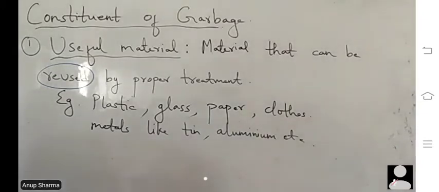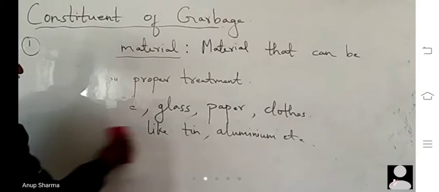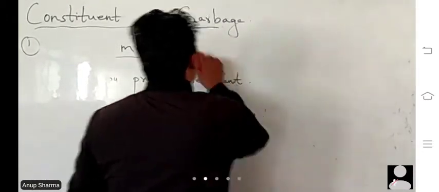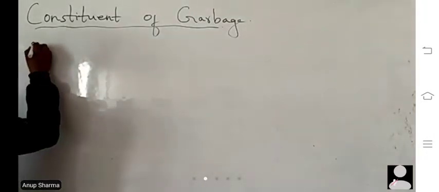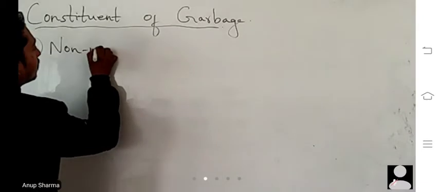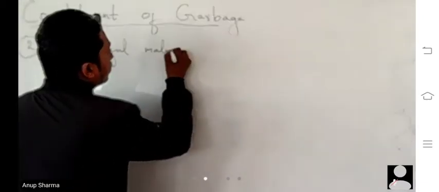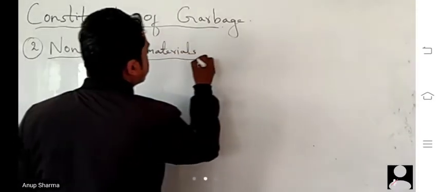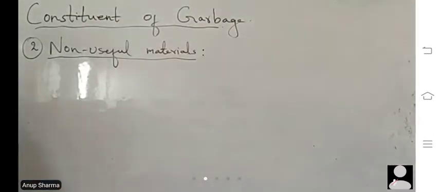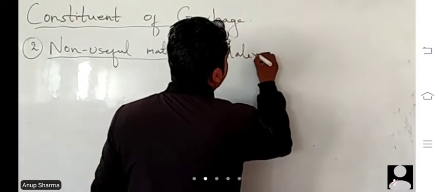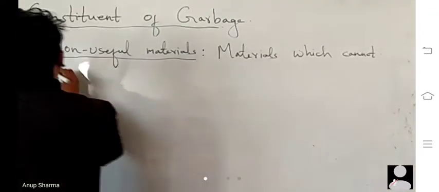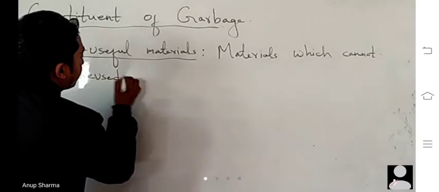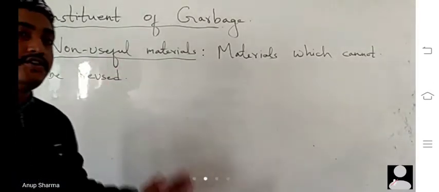Now let's talk about non-useful materials, number two. The non-useful materials are those garbage which cannot be reused, that means materials which can't be reused directly.